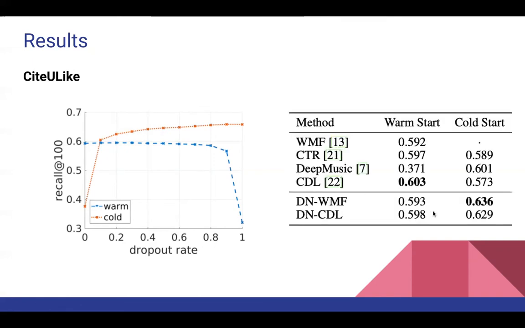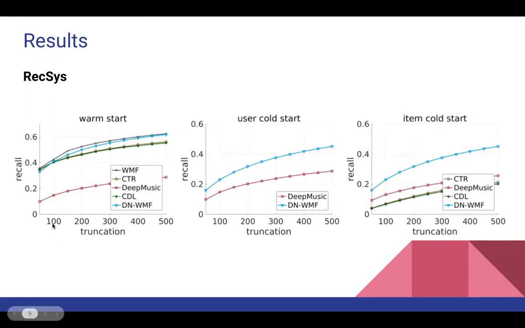And this can be observed in the other table where the proposed approach beat the other baselines like CDL, DeepMusic, CTR, and WMF. And since WMF cannot have representation of users and items for the cold start scenario, there is no value for it. The other dataset they have used is RecSys, which is a large-scale data collection of user job interactions from the career-oriented social network site Xing, which is analogous to LinkedIn in Europe. As we can see, the recall at K beats all the baselines in warm start, user cold start, and item cold start scenarios for different K values.